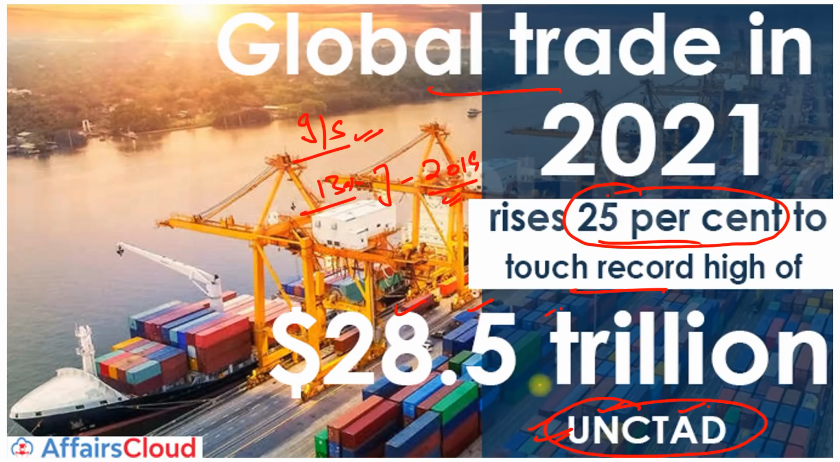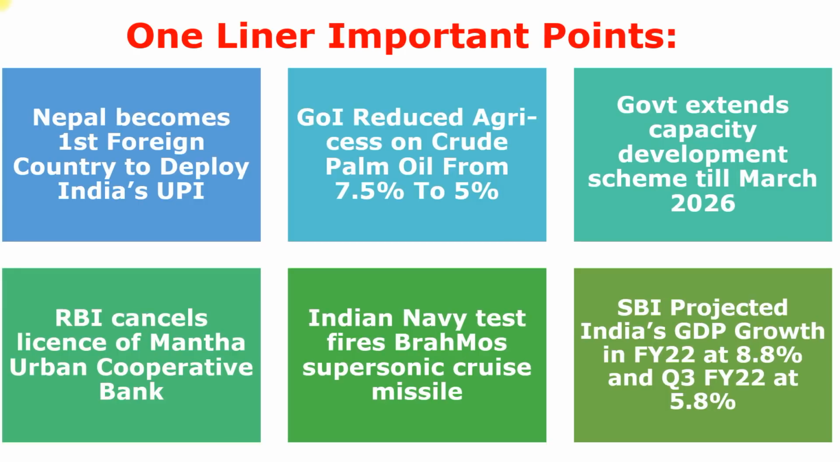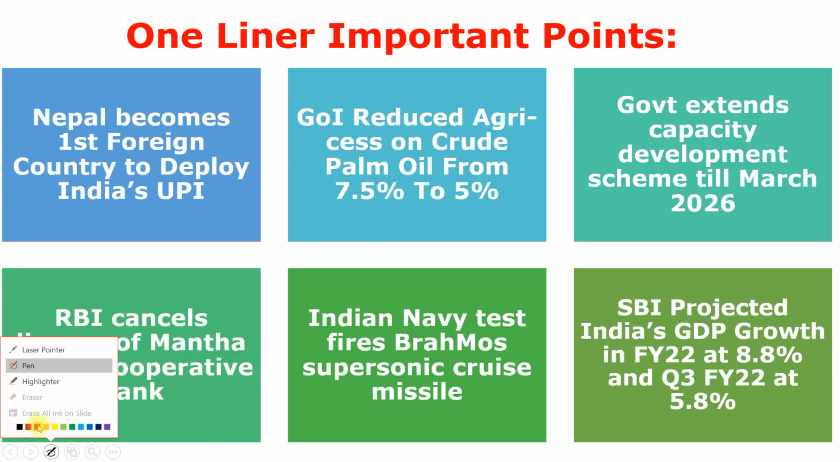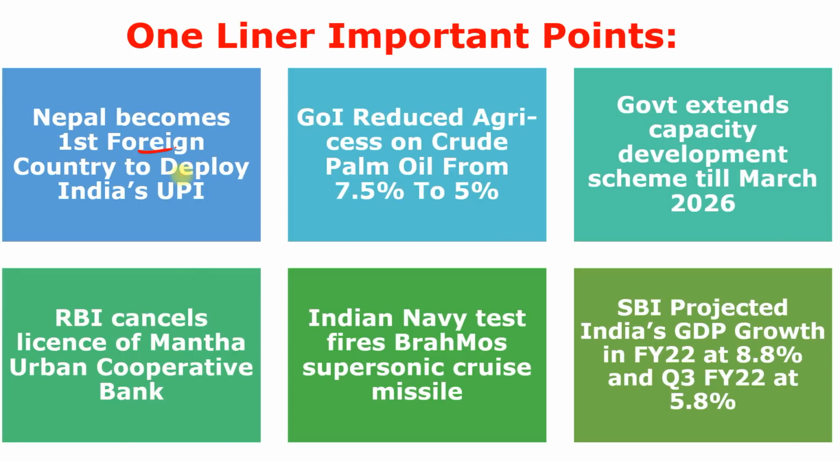And remember about UNCTAD, its headquarters is in Geneva, and its head or Secretary General is Rebecca Greenspan. Rebecca Greenspan. Remember the name because she was recently appointed. Moving to next question, it is a one-liner important point. Here is the first point. Nepal becomes first foreign country to deploy India's UPI. We already covered this point.